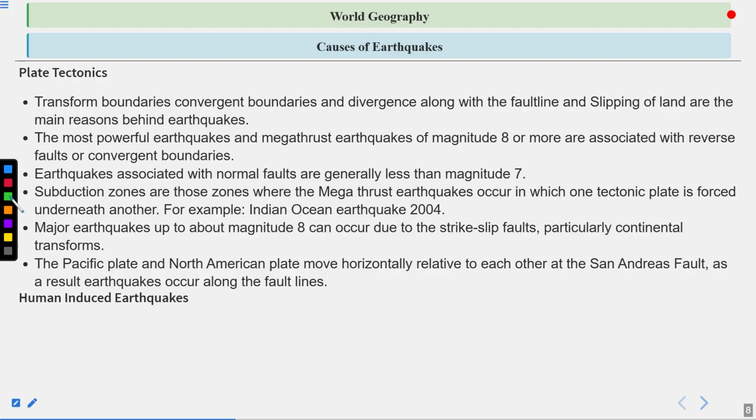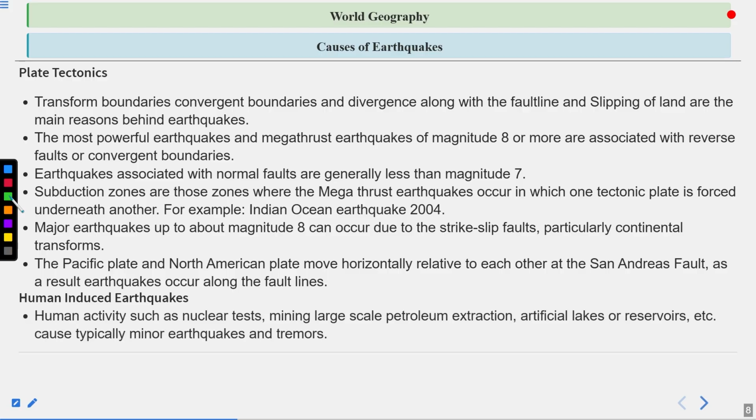Human-induced earthquakes. Human activities such as nuclear tests, mining, large-scale petroleum extraction, and artificial lakes or reservoirs typically cause minor earthquakes and tremors. I already told you that whenever humans do some type of activity, like atomic bombs or mining on a large scale, earthquakes generally occur because of it.